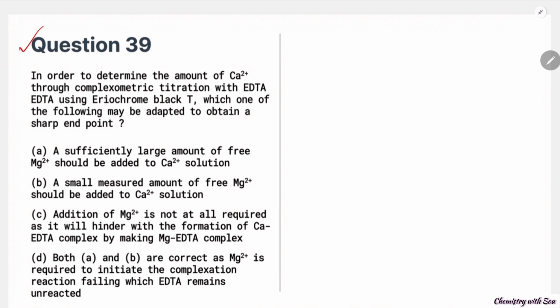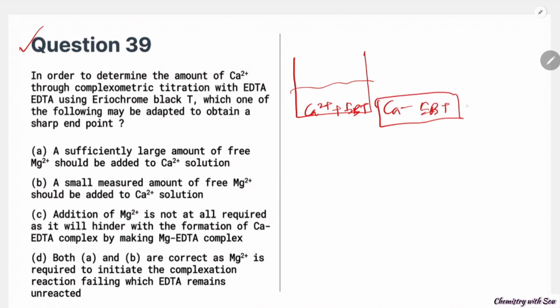So first we will discuss the mechanism. In this titration, we take Ca2 plus as the analyte and EBT, Eriochrome Black T, as the indicator. First of all, the Ca-EBT complex is formed. This is the general case, but it is a weak complex, so the color is not strong enough.